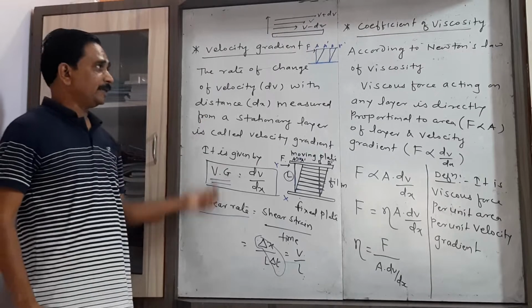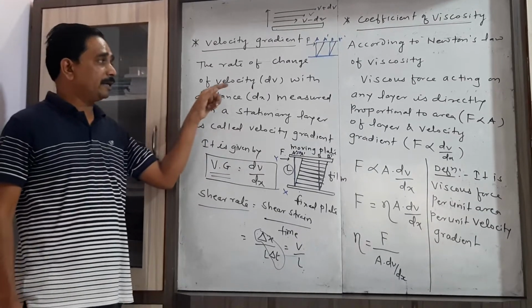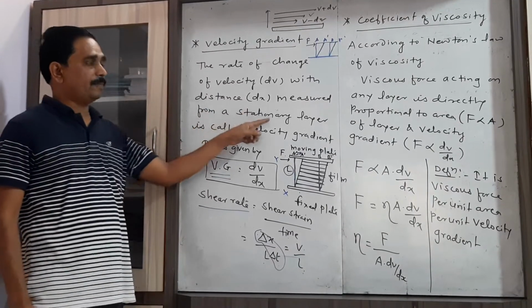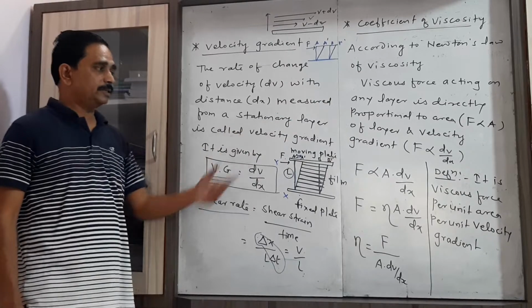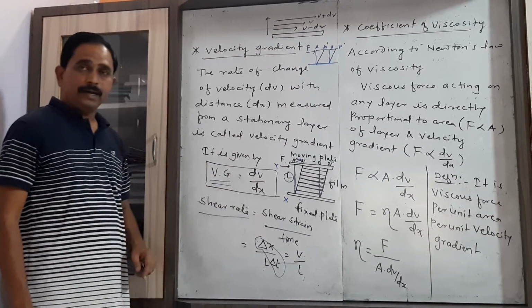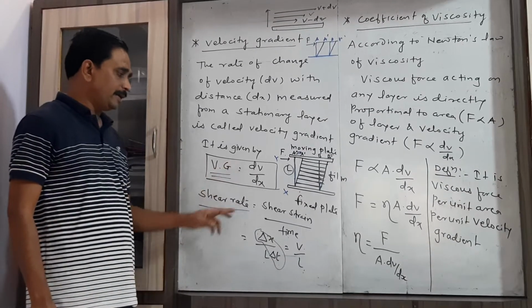Let us revise again. The rate of change of velocity with respect to distance, where the distance is measured from the stationary layer, is called the velocity gradient, and its formula is dv by dx. Then how does this dv by dx occur?